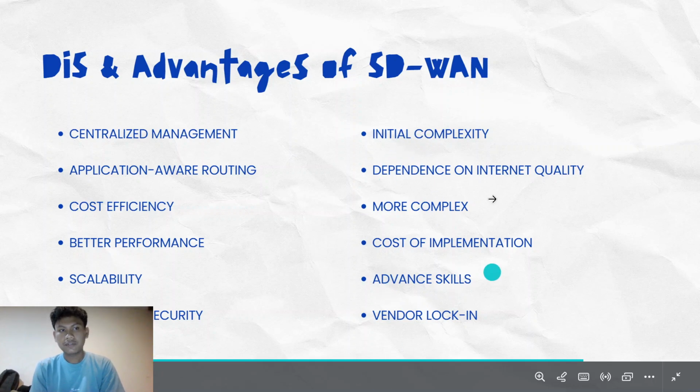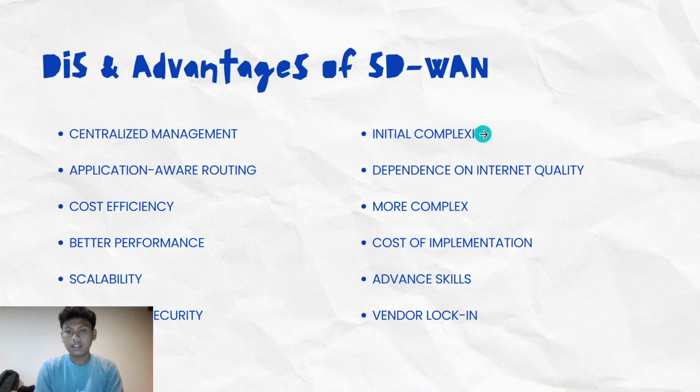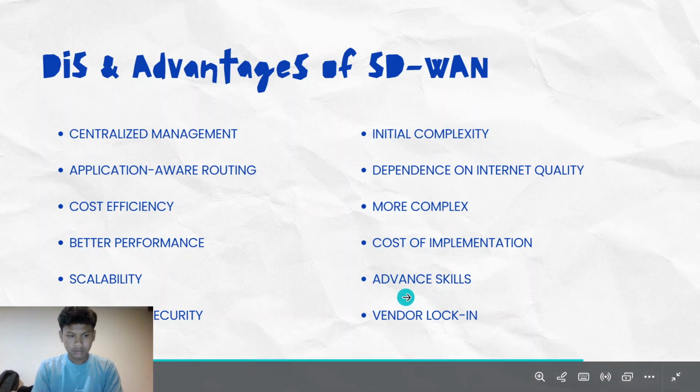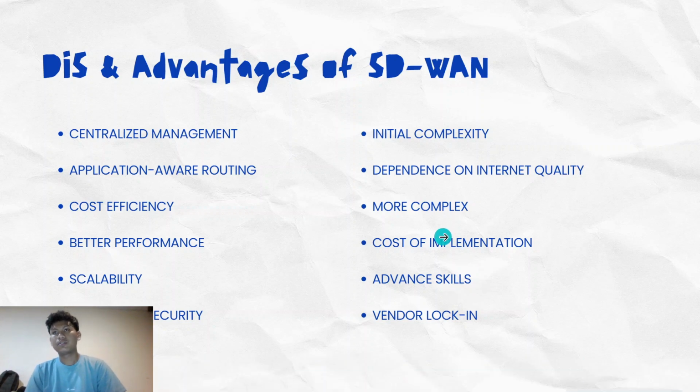So these are the disadvantages of SD-WAN: initial complexity, dependence on internet quality, and higher cost of implementation. If we want to configure SD-WAN, it requires advanced skills because it's more complex than the traditional one.